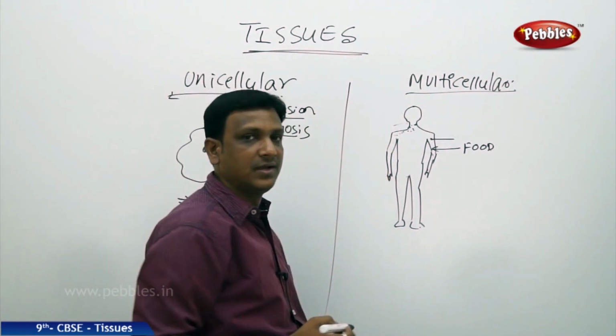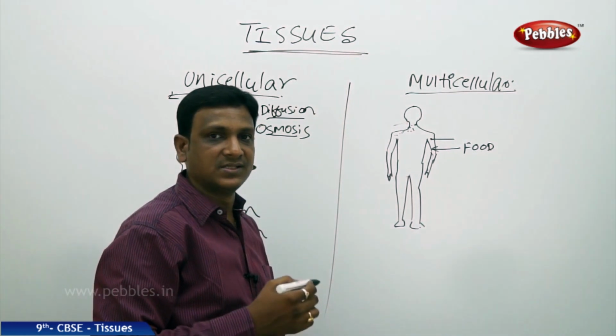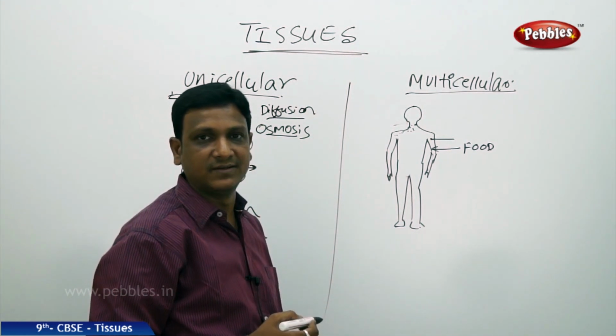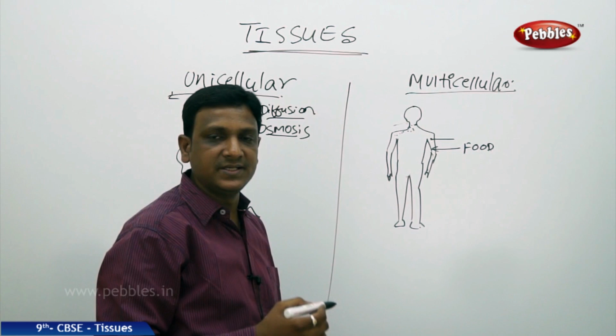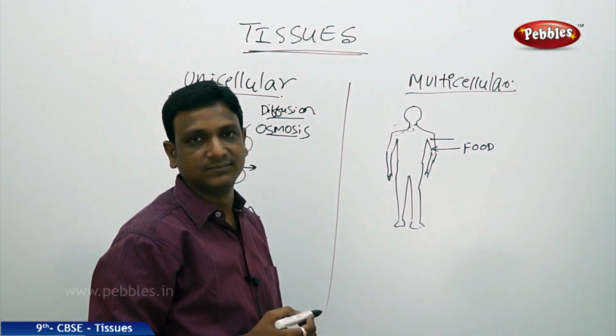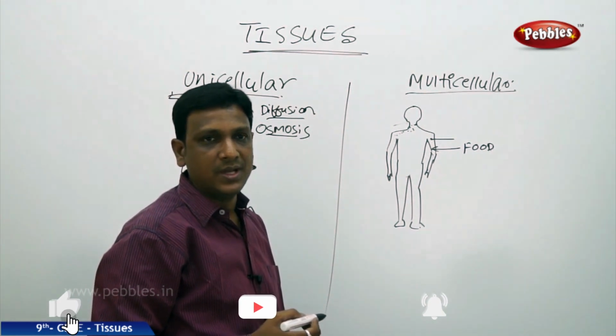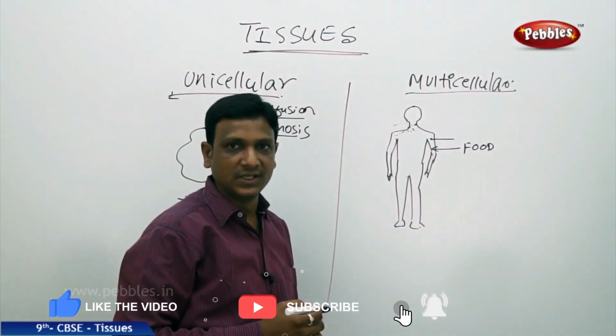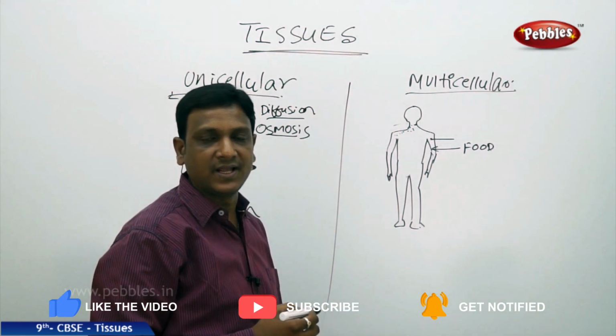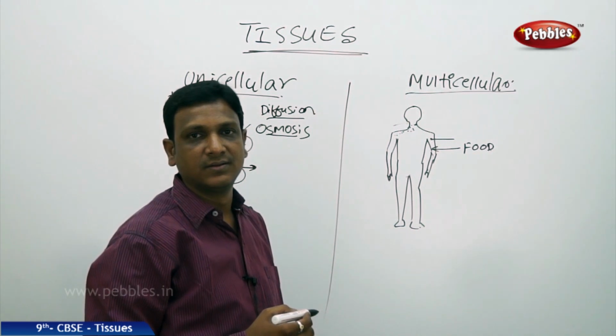In multicellular organisms, there are specialized systems to carry out different functions, because multicellular organisms are very complex. So in multicellular organisms, all the cells do not take up a single function.